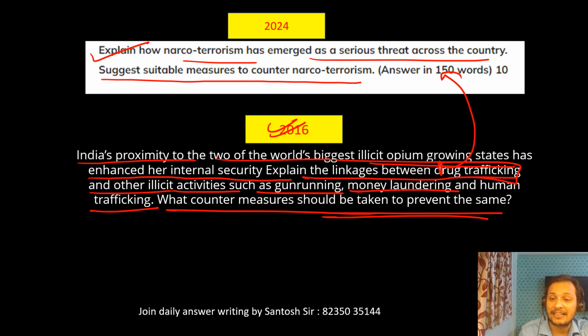You can see exactly, drug trafficking and narco terrorism are related to each other, not exactly the same, but related to each other. You can see how UPSC has been repeating similar themes, like drug trafficking or narco terrorism. So such questions were very expected. If you have done the PYQs, it is very easy to handle. Let me tell you frankly.